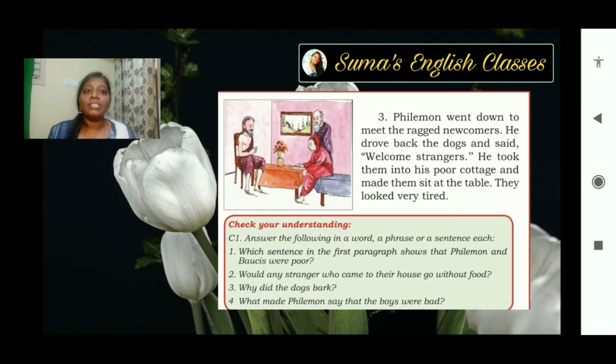Okay, would any stranger who came to their house go without food? No. Philemon and Baucis were very kind. They never let any strangers go without food. Why did the dogs bark? The dogs were barking at the newcomers or the strangers in the village. What made Philemon say that the boys were bad? Philemon said that boys were bad because they are ill-treating the strangers.